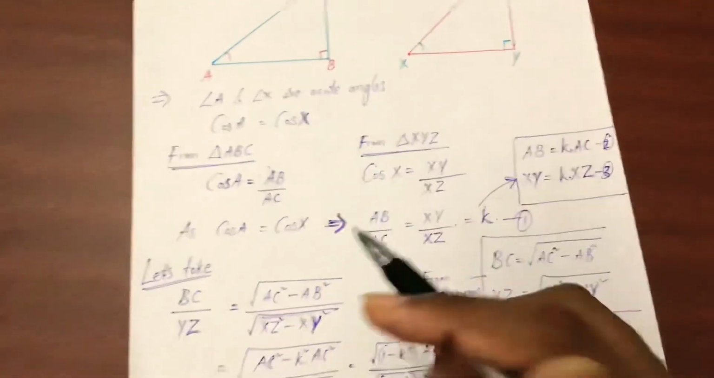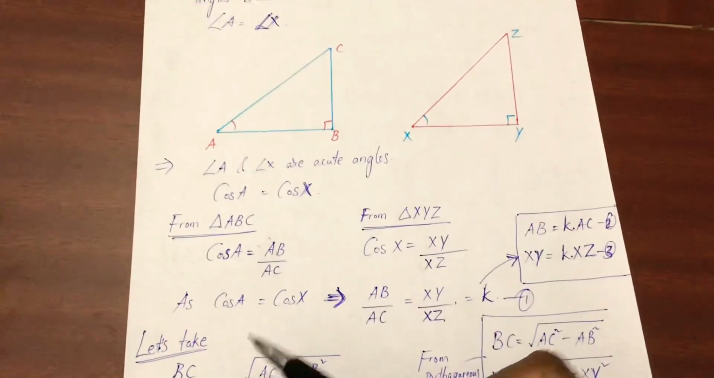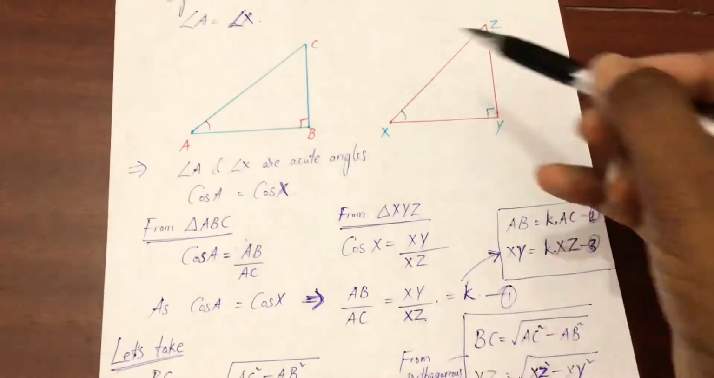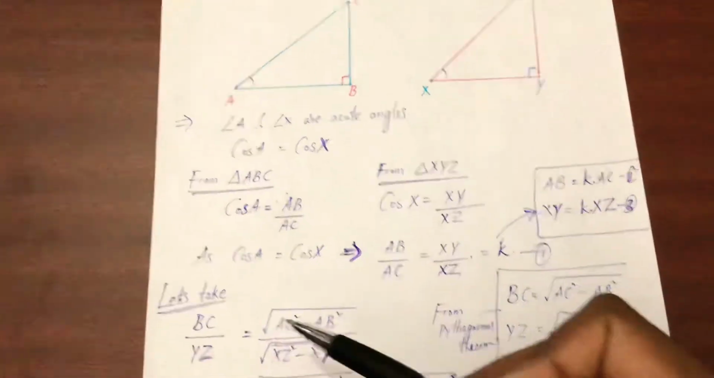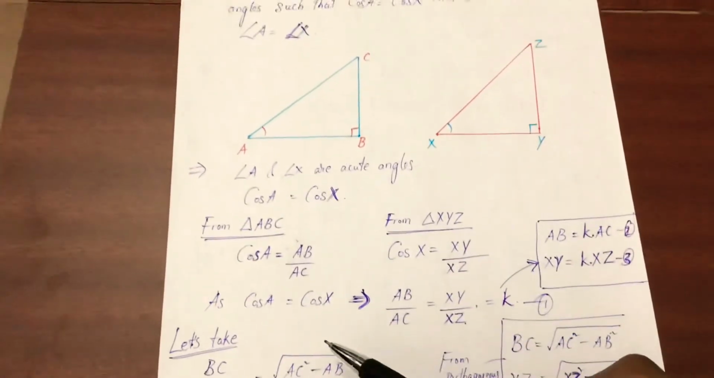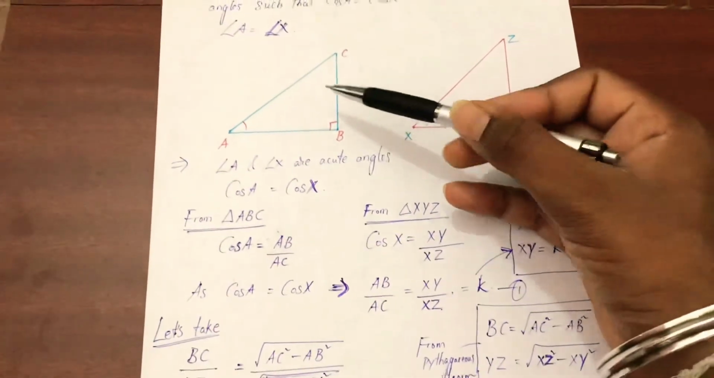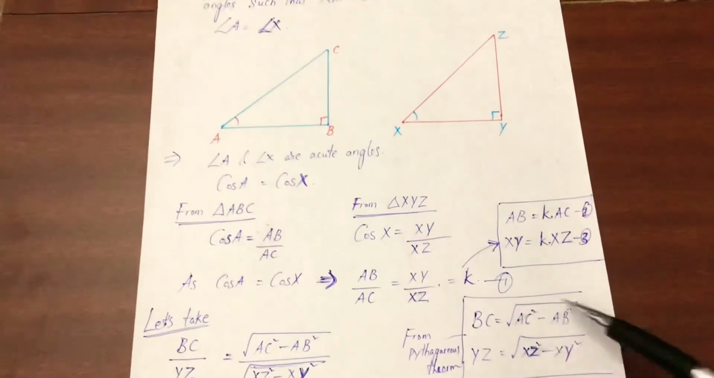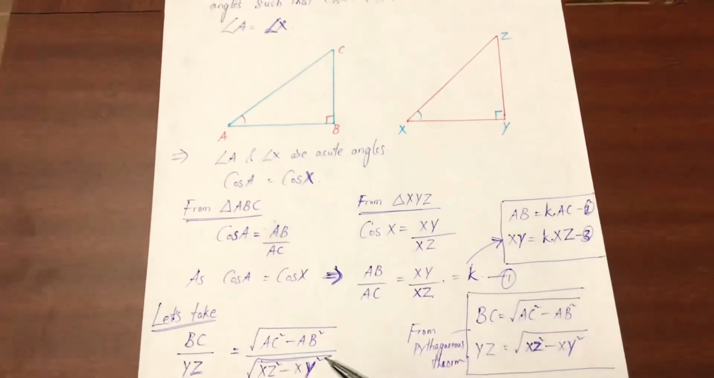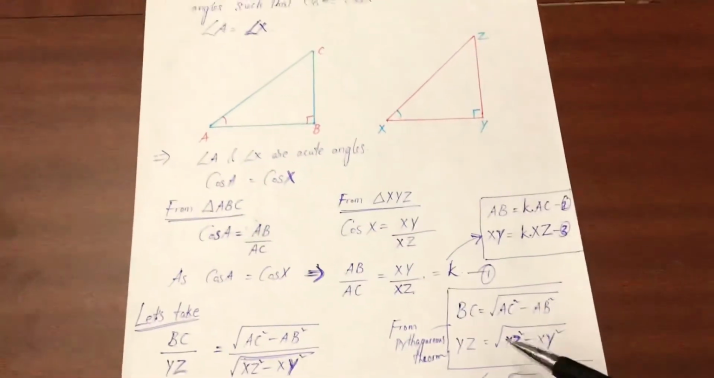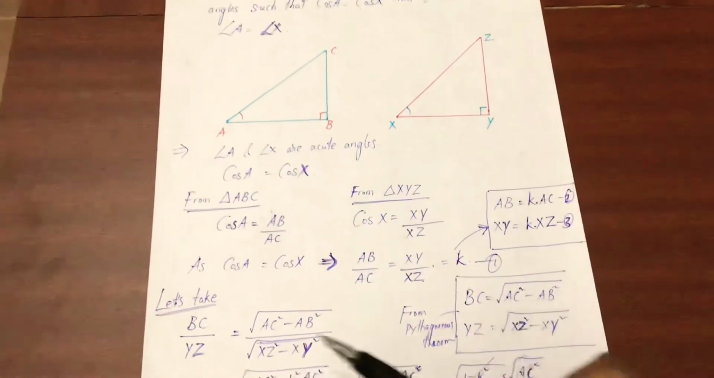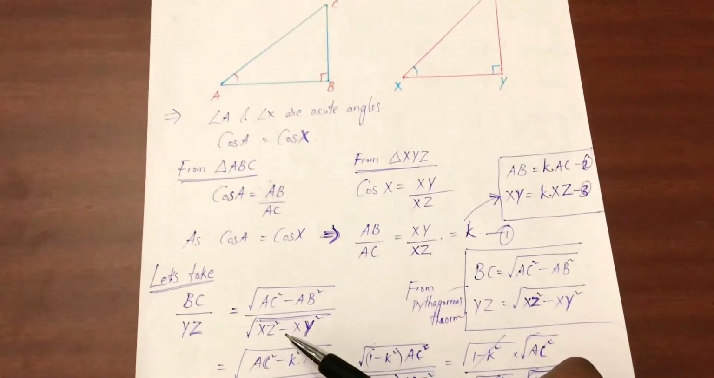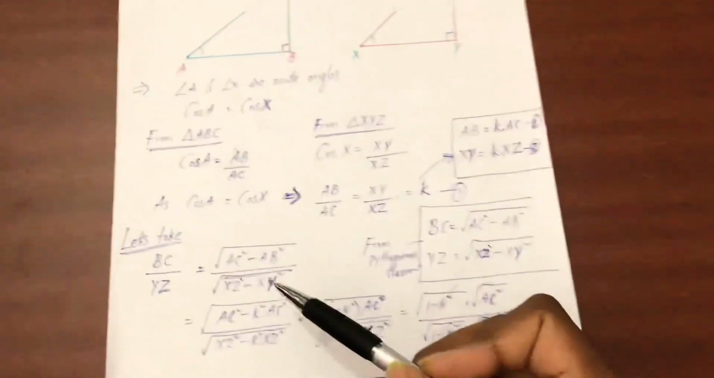Now let's take the BC by YZ ratio. BC and YZ are the vertical heights, the corresponding sides of these two triangles. We can find the BC length by the Pythagoras theorem. So BC is equal to the square root of AC square minus AB square. In the same way, YZ is the square root of XZ square minus XY square. We substitute these values in the ratio, so we get the square root of AC square minus AB square by the square root of XZ square minus XY square.